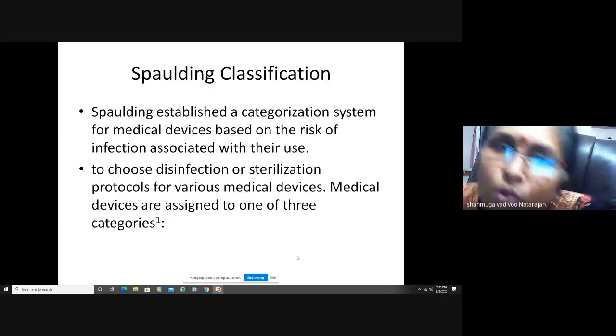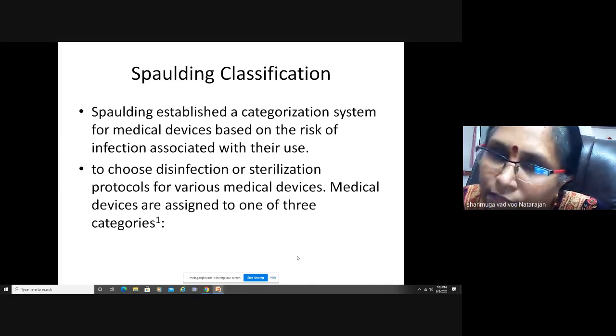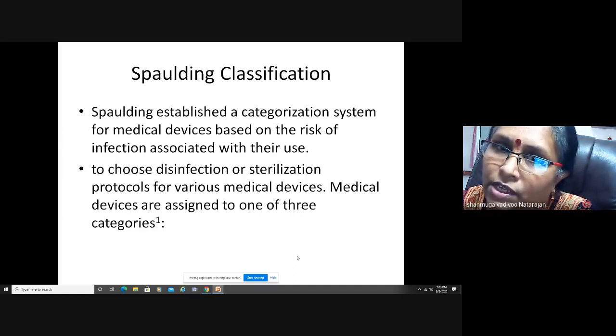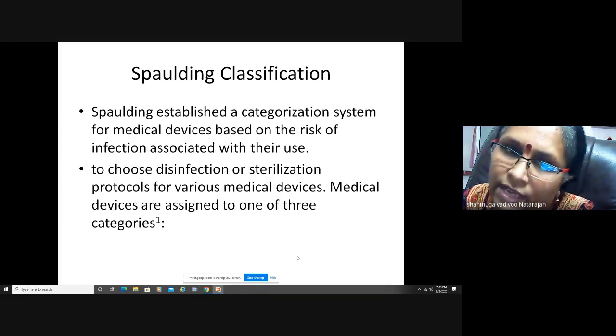So before going into the topic, there is also one important classification called the Spalding classification. He categorized a system for medical devices based on the risk of infection associated with their use. To choose disinfection or sterilization protocols for various medical devices, he assigned one of three categories.